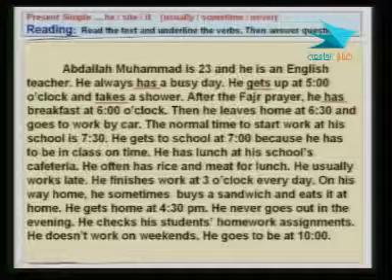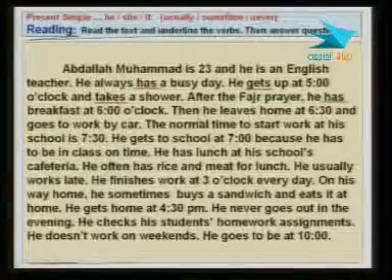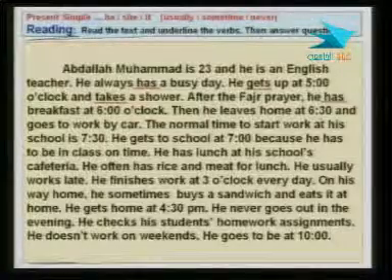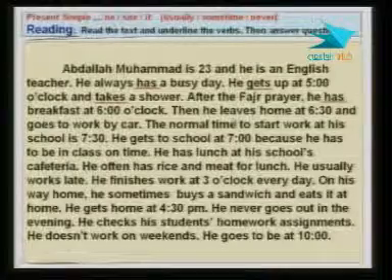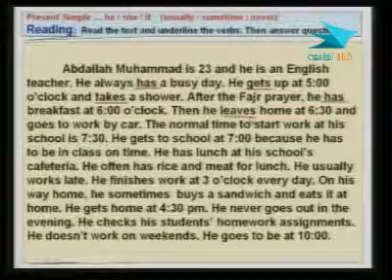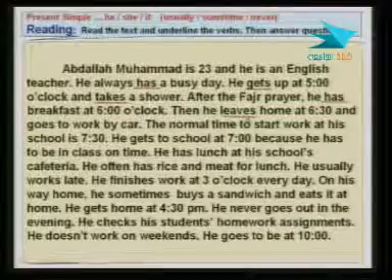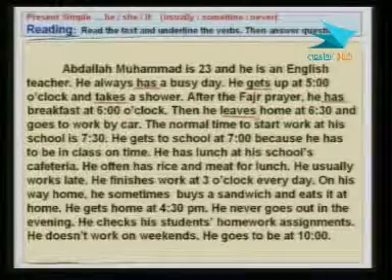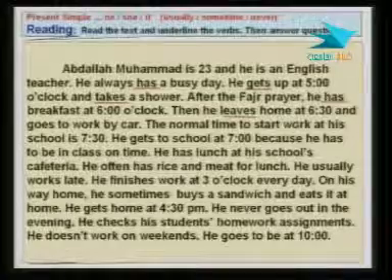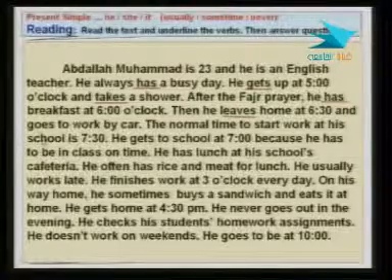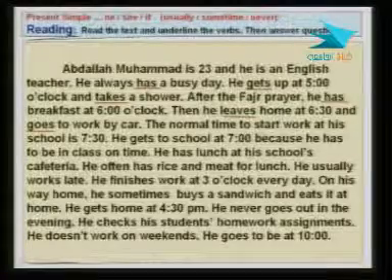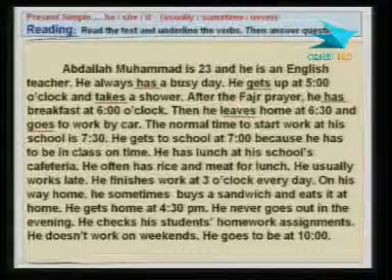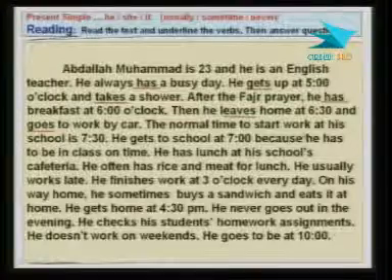All right. So then he leaves home at 6:30. The verb is leave, okay? So it's leaves. He leaves. Again, the subject is he, so we have to add that S. He leaves home at 6:30 and goes, okay? And goes to work by car. The normal time to start work at his office is 7:30. Do we have a verb here?